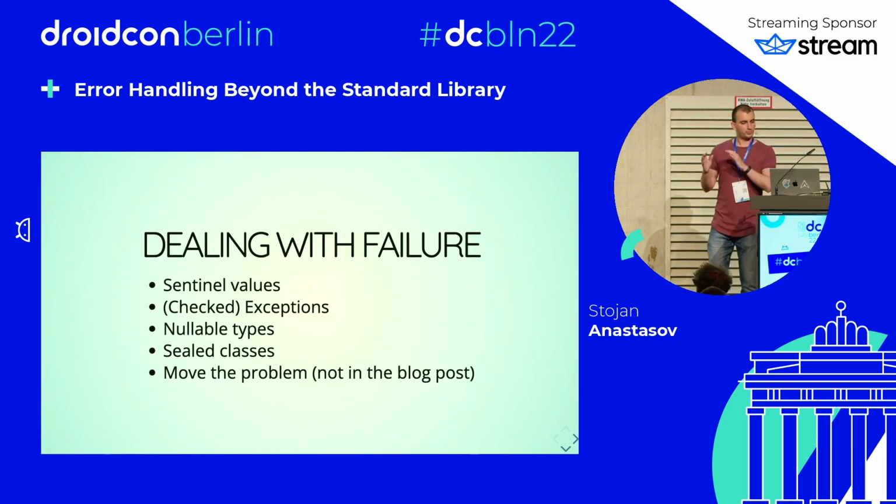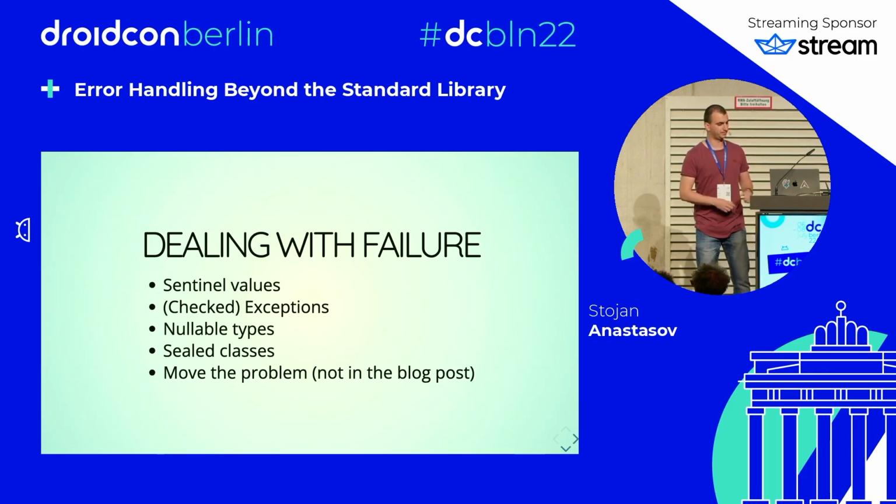So, options for dealing with functions that can fail. The function can return some sort of sentinel value to indicate the failure. We can use checked or unchecked exceptions. We can return nullable types. We can return a sealed class hierarchy indicating a success or failure. Or we can move the validation problem to a different place.